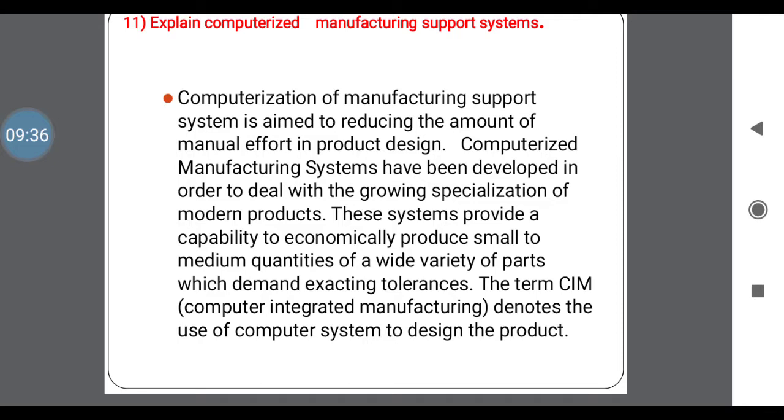In this, the amount of manual effort in the production design is totally reduced because it is a totally computerized system. In a computerized manufacturing system, development is done with the growing specialization of modern products. That is, the already existing products are changed with some specifications. The systems provide a capability to economically produce small to medium quantities of a wide variety of parts. This is mainly used in CIM technology, that is computer integrated manufacturing technology.